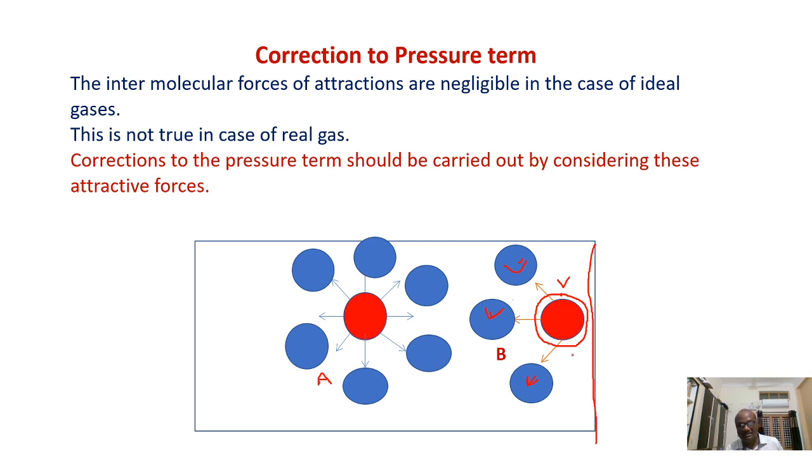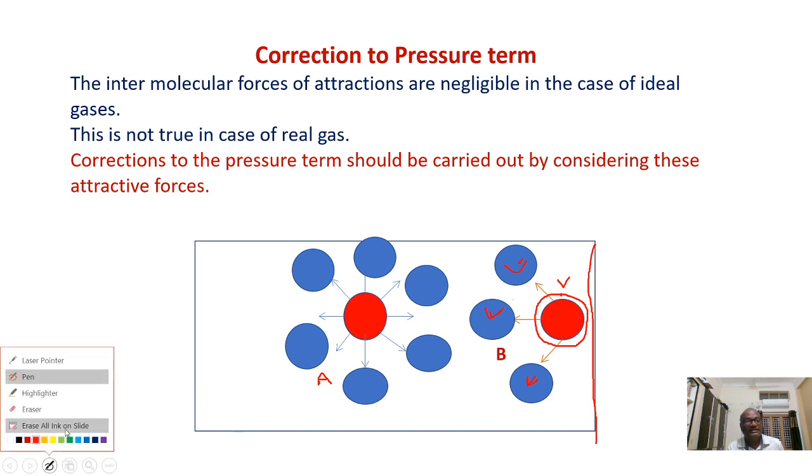When the strength of impulse on the walls decreases, the pressure exerted by this molecule also decreases. That is, the force exerted on the walls of the container will decrease. How can we define the pressure? The pressure is defined as force acting per unit area. Due to the decrease in strength of impulse, the force will decrease, so the pressure also decreases. This happens because of the attraction forces.